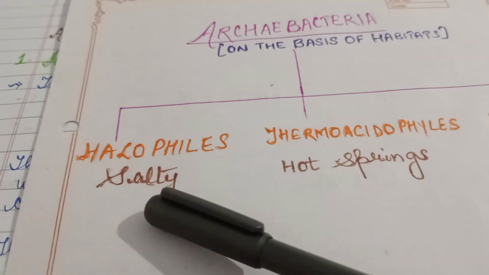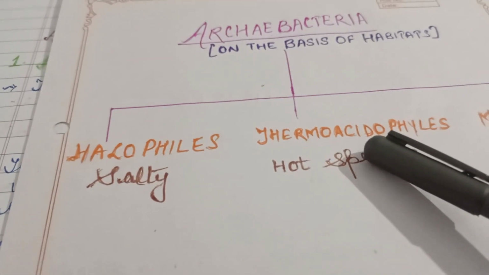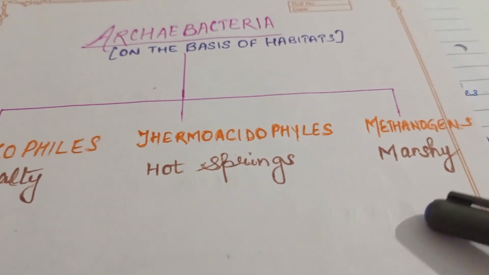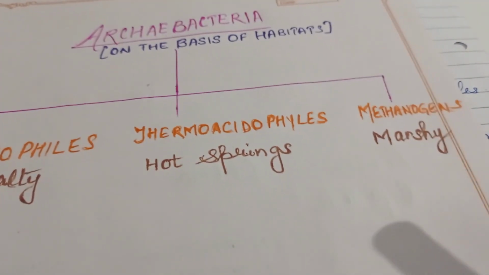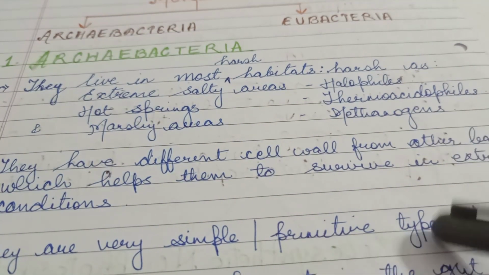Okay, so depending upon the habitat, we have three types of Archaebacteria. What are they? Halophiles, which live in salty areas, thermoacidophiles, which live in hot springs, and methanogens, which live in marshy areas. Three types of Archaebacteria on the basis of the habitat.